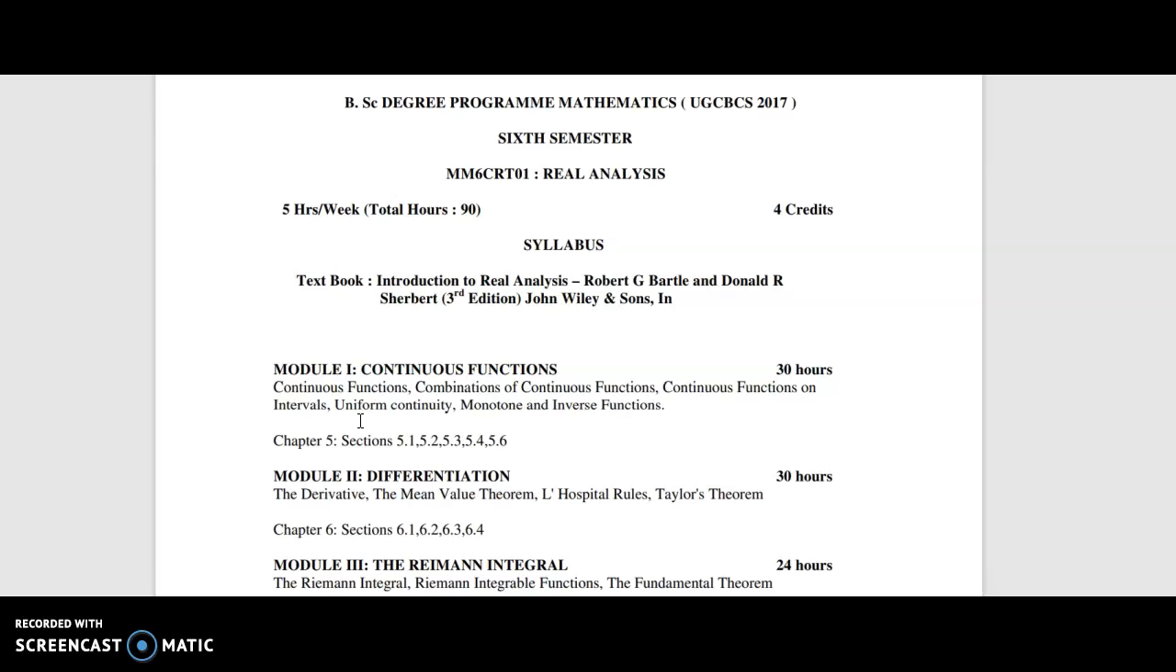And I remember that we have to complete one more section in the module of limits, and we can complete it very soon. First we can go to the syllabus of the 6th semester.